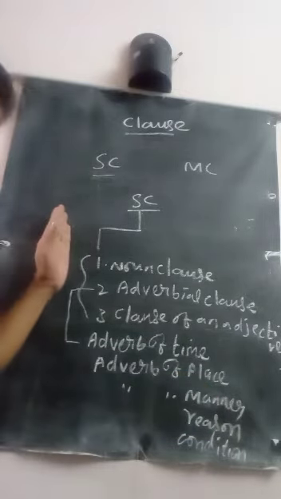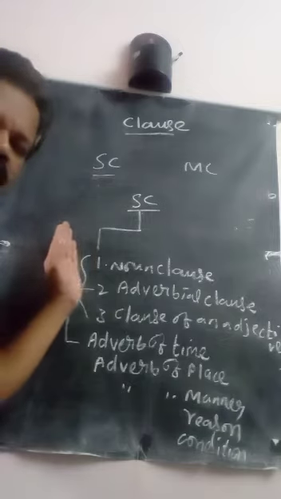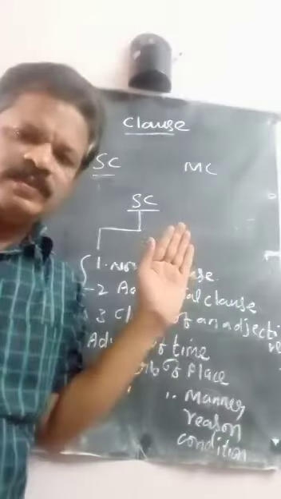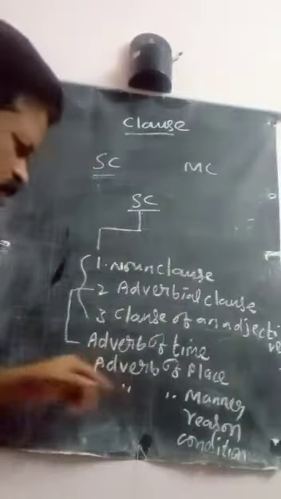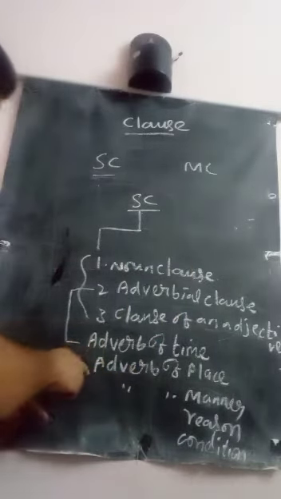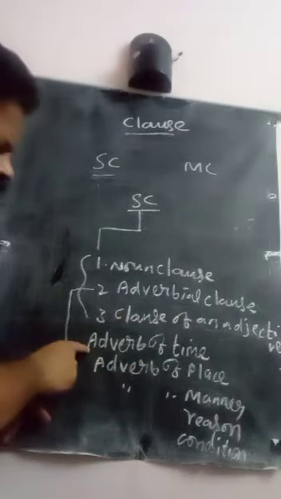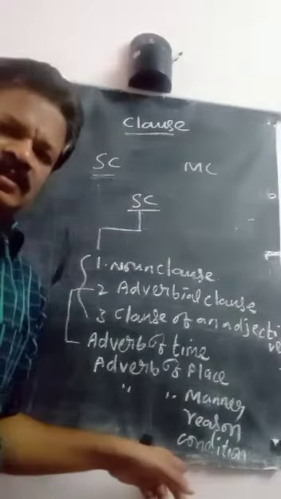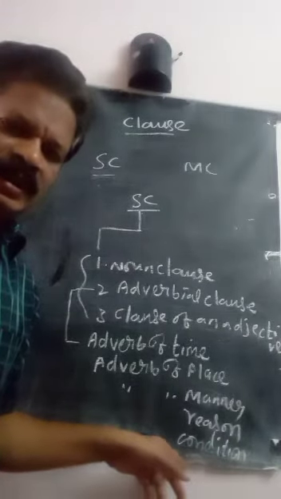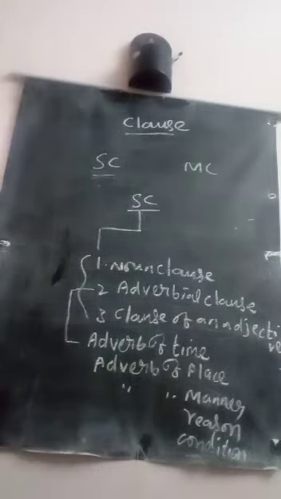These are very important in transformation of sentences, especially in simple, compound, complex. Here you can find adverb of time, place, manner, reason, condition. In condition, also conditional, if or unless.